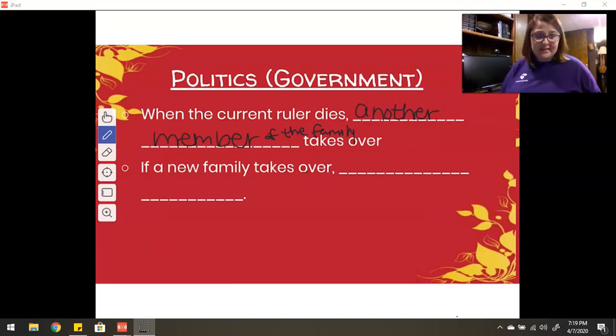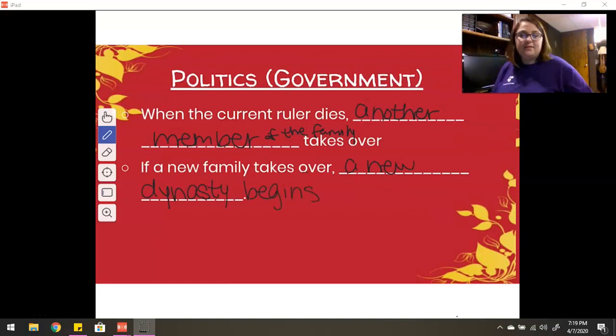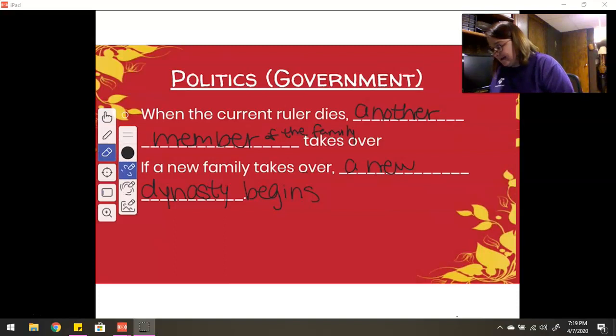When a new family takes over, so let's say that a family is conquered by another, and you're going to see this a lot when we talk about dynasties here, families are conquered by other families, power kind of shifts hands. When a new family takes over, a new dynasty begins. Sorry, I have like no room on these lines. I needed to leave myself some more room. So we're going to look at 4 dynasties. There were lots of dynasties throughout ancient China. We're going to look at just 4 of them.